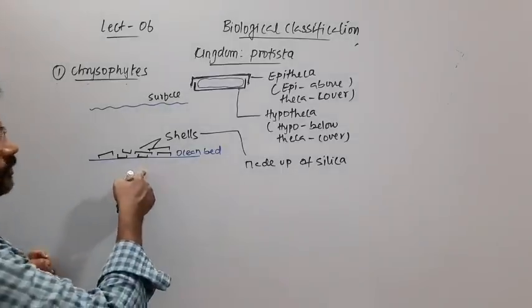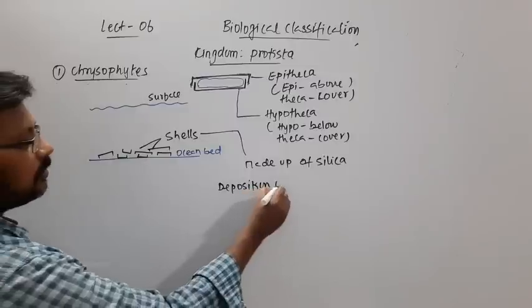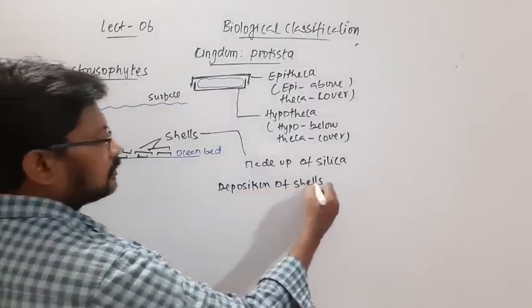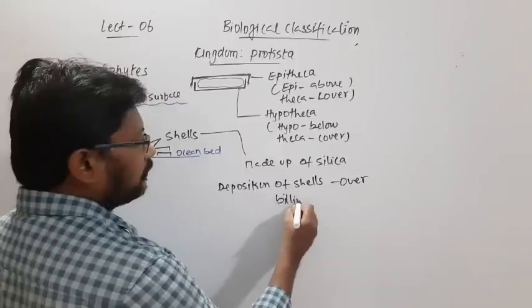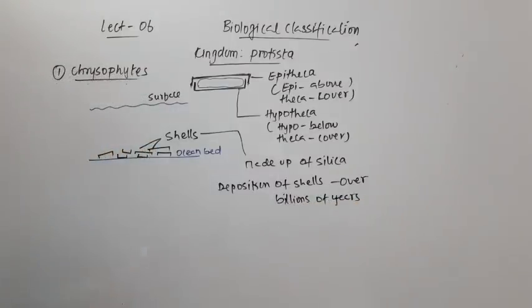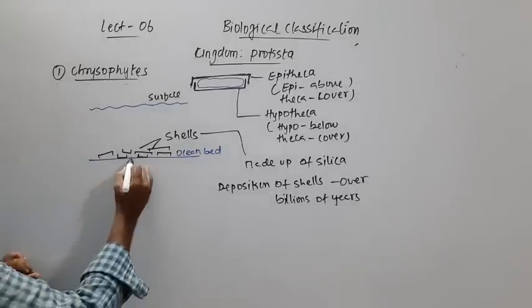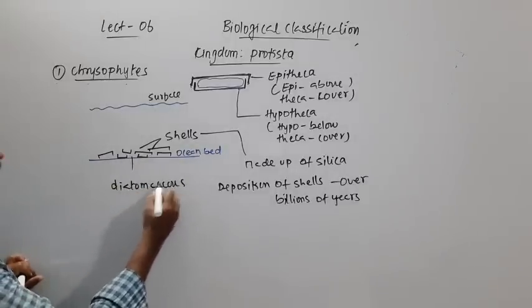This deposition of shells over billions of years has resulted in the formation of something called diatomaceous earth.